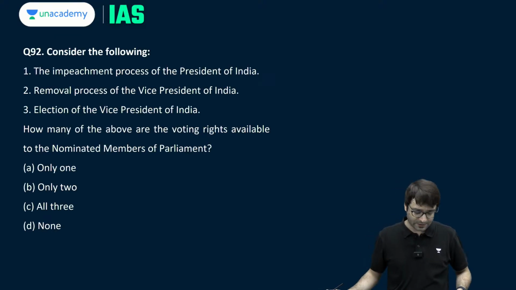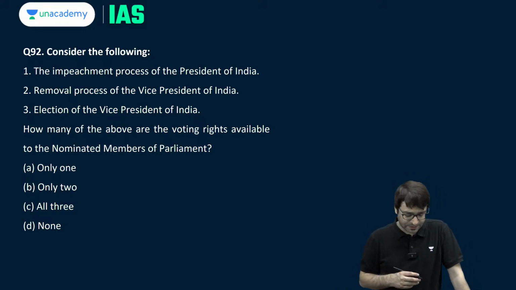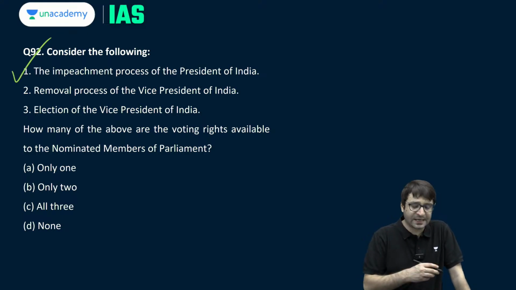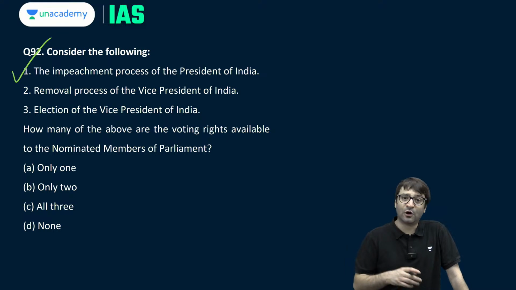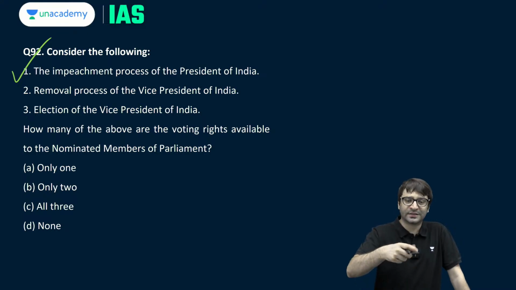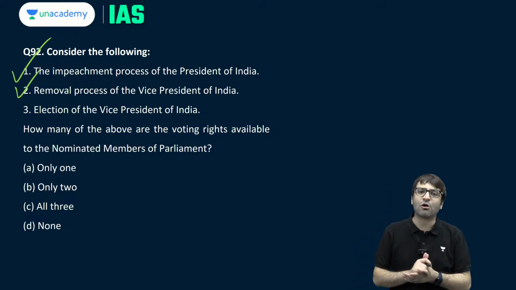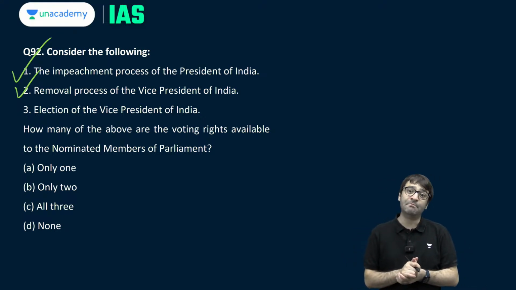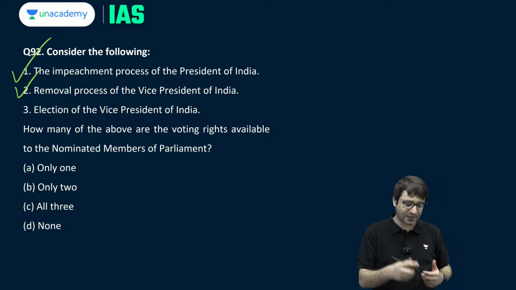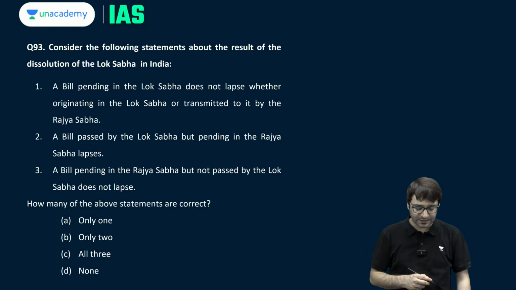Question 92, consider the following. In how many of the above are the voting rights available to the nominated members of the Parliament? The impeachment process of the President of India, yes, because nominated members are not part of the electoral college to elect the President, but they do vote, they have the right to vote when it comes to the impeachment of the President. Removal of the Vice President of India, the nominated members of the Rajya Sabha are part of it. Election to the Vice President, because the electoral college to elect the Vice President consists of members of both houses of the Parliament, which means elected as well as nominated. So C, all three, is the right answer.